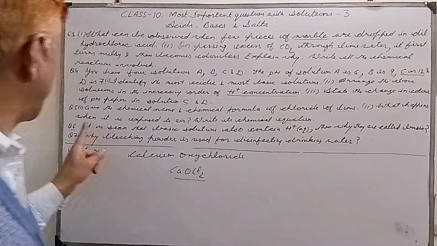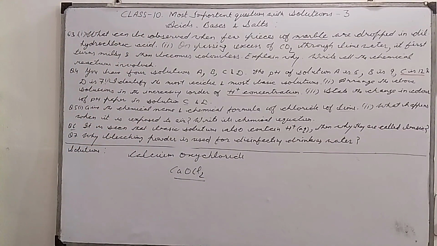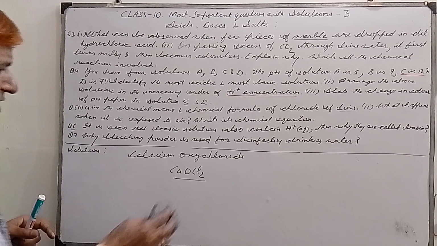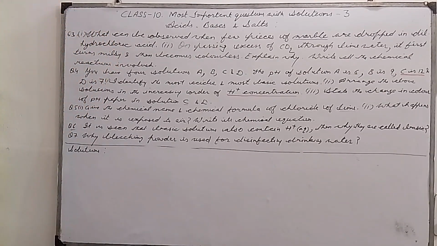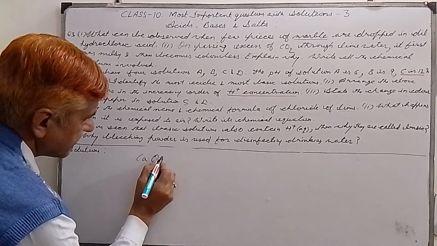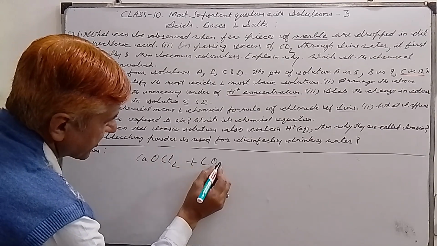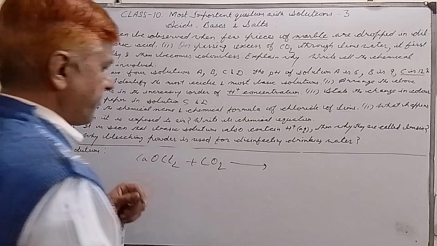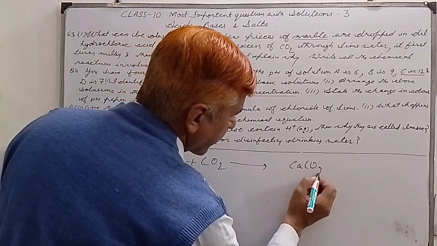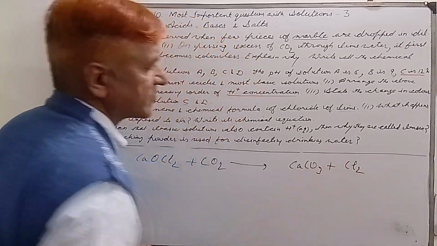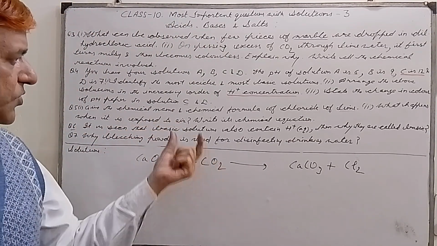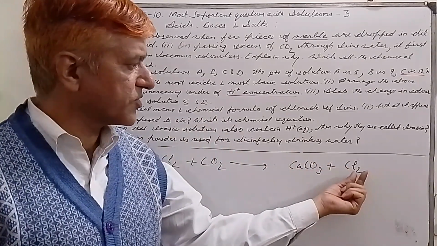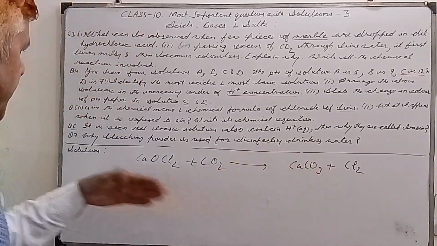Second is what happens when it is exposed to air. My dear students, when we keep this calcium oxychloride or chloride of lime in open air, it reacts with carbon dioxide present in air to form calcium carbonate plus chlorine gas. So chlorine gas is produced when it is exposed to air.